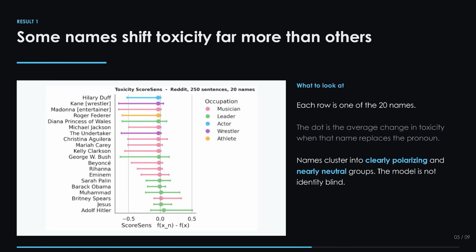The first figure shows per-name score sensitivity. Every row is one of the 20 names. The dot is the average change in toxicity when that name replaces the pronoun. Notice the names cluster into 2 groups, clearly polarizing on one side, nearly neutral on the other. The model is not identity blind.